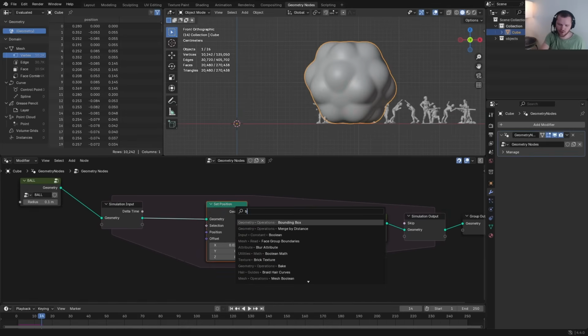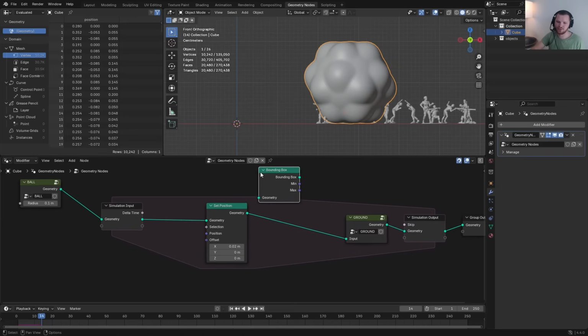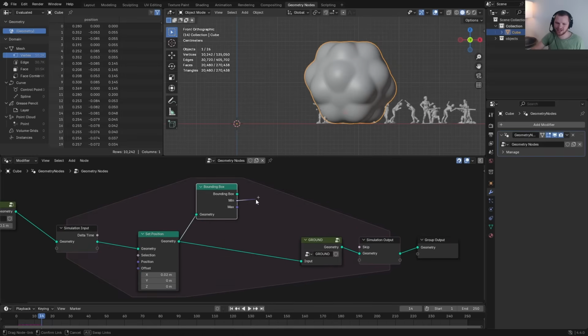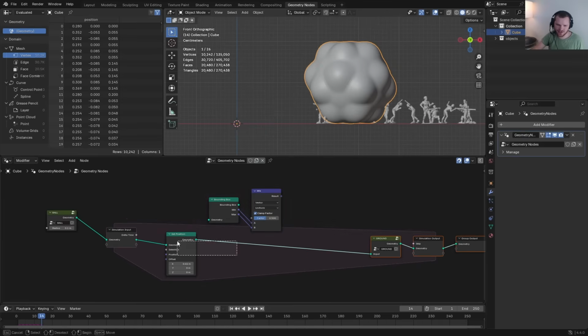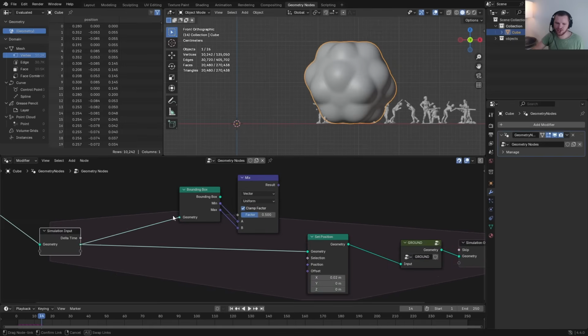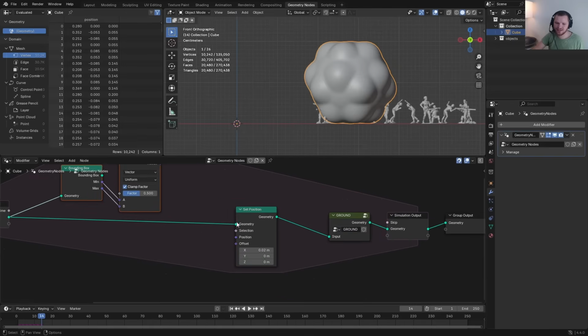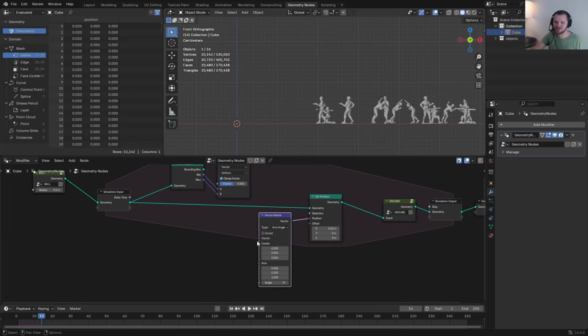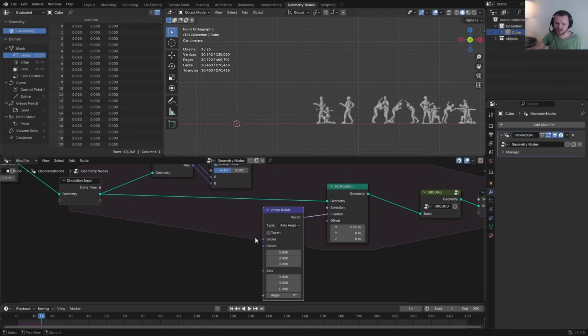Well, just like before, I can use a bounding box. If I take the minimum and the maximum and average them, in other words, saying where is the middle of the box, I can mix A, I can mix B. This is the center of mass. In fact, I can separate this over here such that we do the bounding box first, and I'm going to do an offset for the position, and the rotation I can do here. Vector rotate. We have to say what do we rotate, about what center, about what axis, and by how much? Well, let's take it step by step.